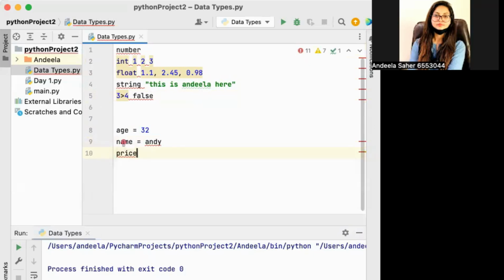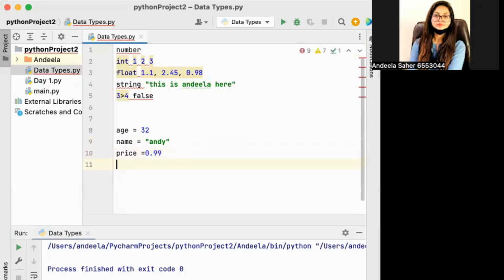We have added integer data, string data, and we are going to add some float data, for example 0.99.